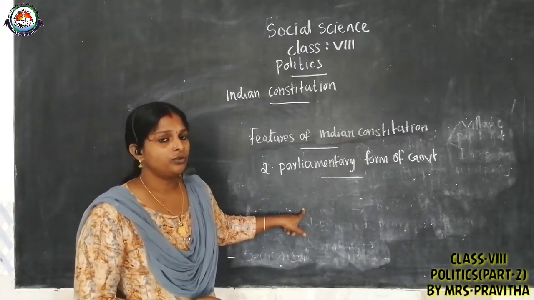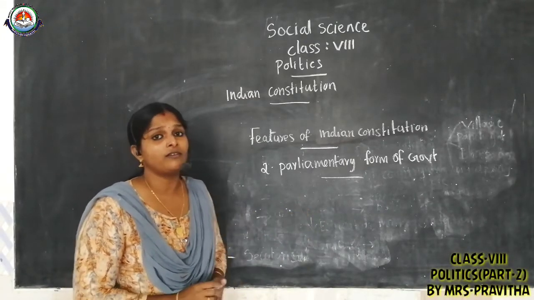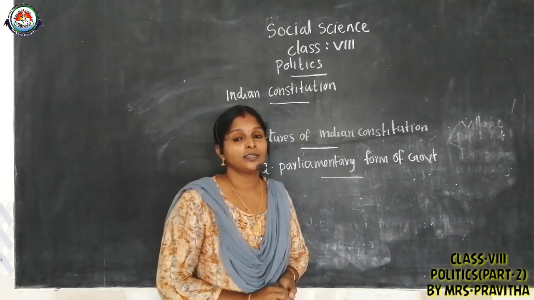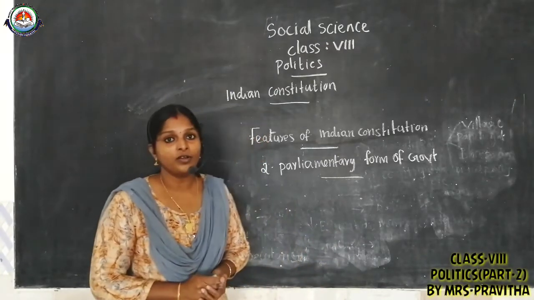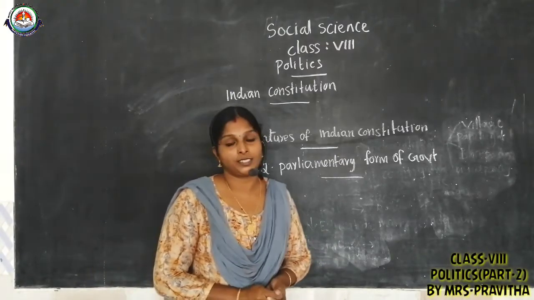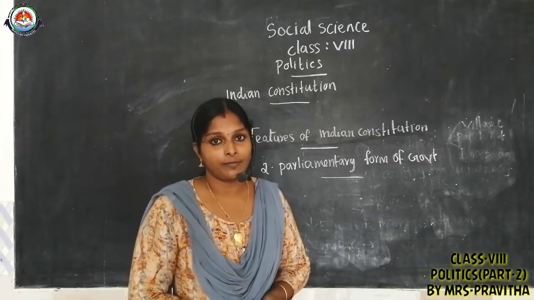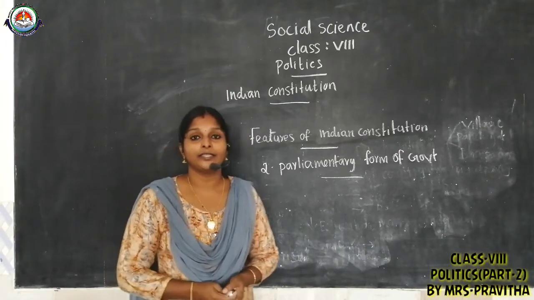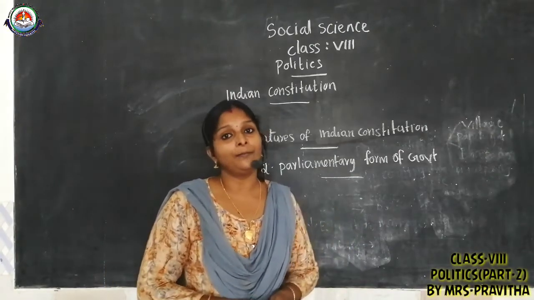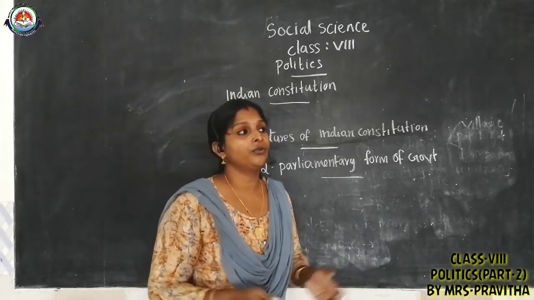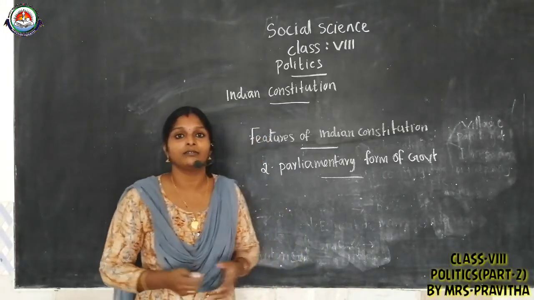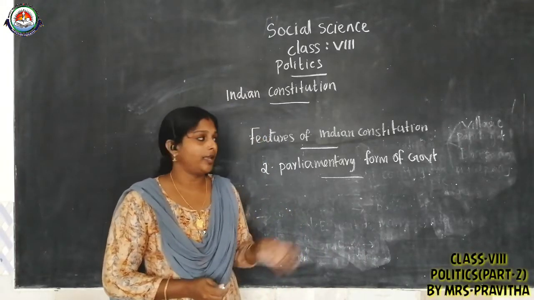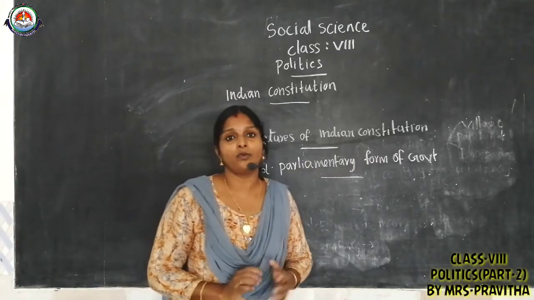Do you know what a parliamentary form of government is? Parliament consists of the President and two houses, Lok Sabha and Rajya Sabha, that you know. And our members, our representatives, are elected. Through election we are electing our representatives. So that is a parliamentary form of government.